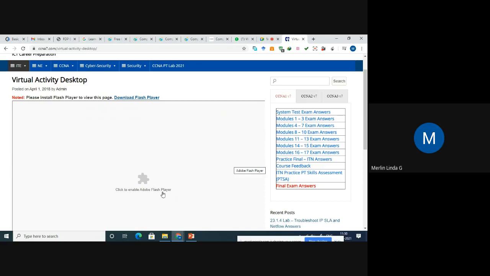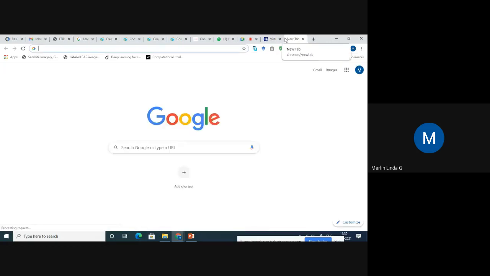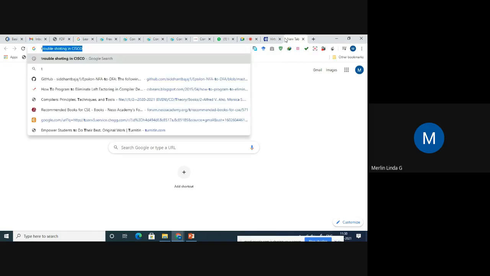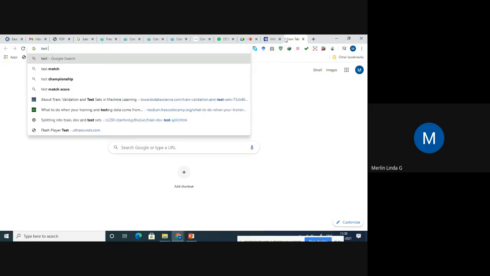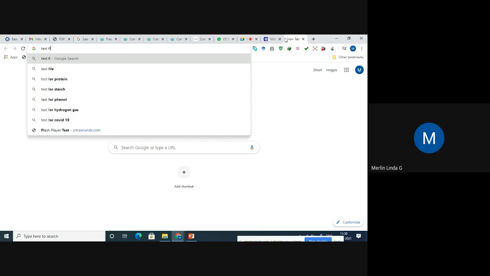Actually, the Adobe Flash Player is not free. You should use some pirated versions to install this Adobe Flash Player. Otherwise, you have to pay some amount with an Adobe Flash Player account. You have to install it. So you can check whether Adobe Flash Player is available in your system by test Flash Player. So we can click test Flash Player.